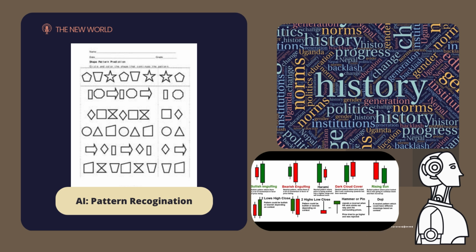But didn't it also mark a shift, from just recognizing patterns to actually predicting them? You're exactly right. Think about a game like chess or Go. Instead of just recognizing the current board position, AI started predicting the best move based on tons of data. And that was all thanks to deep learning. This led to some pretty incredible achievements, like AlphaGo. You know, the AI that beat a Go champion?